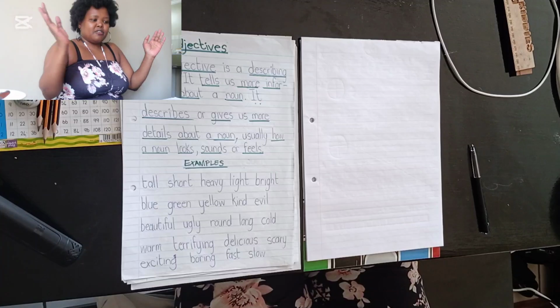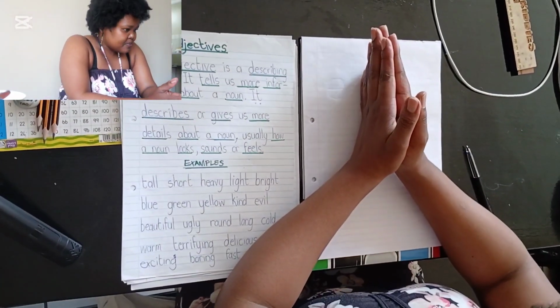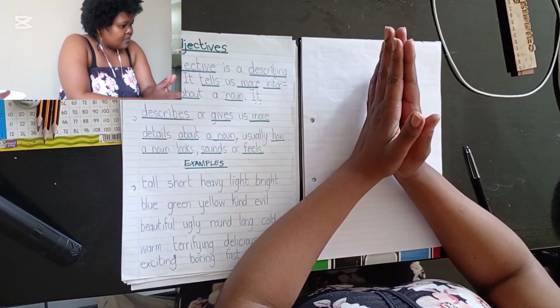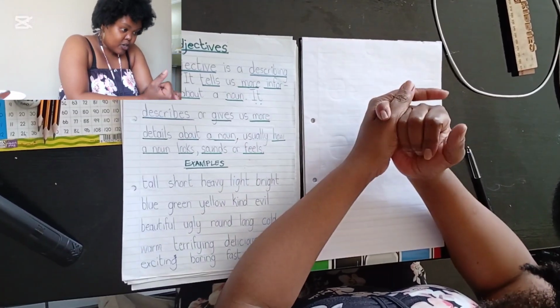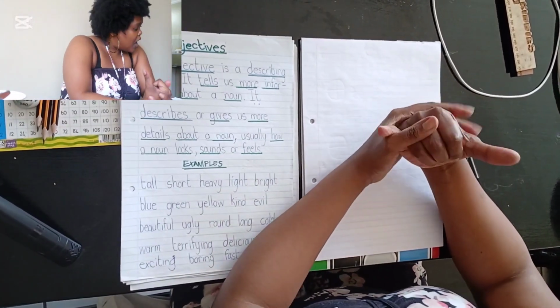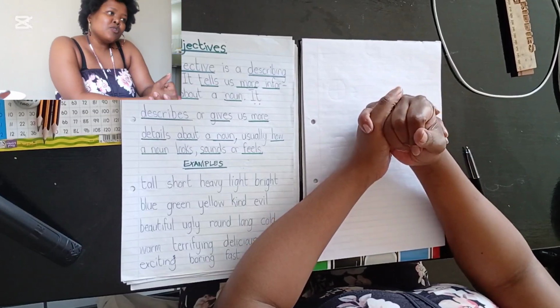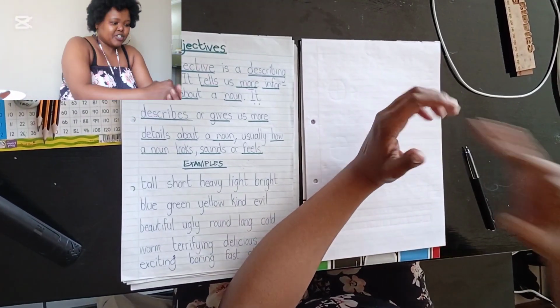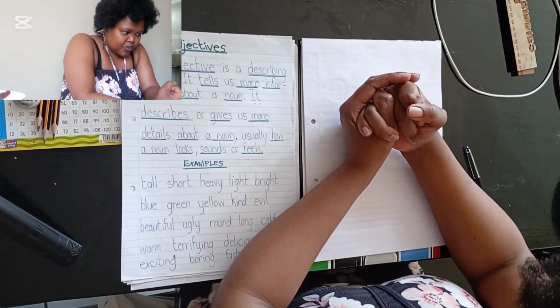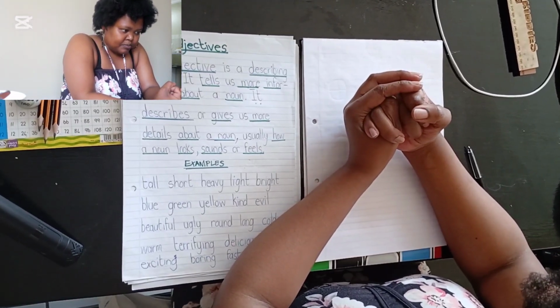Give me the noun in that sentence. The car. Car is your noun. So our sentence again: the car is blue and it was moving very fast. Give me your adjective in that sentence. Blue.